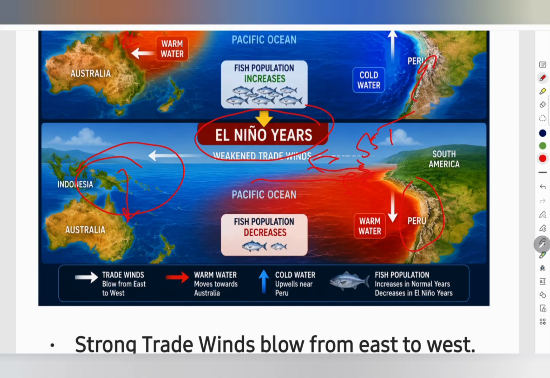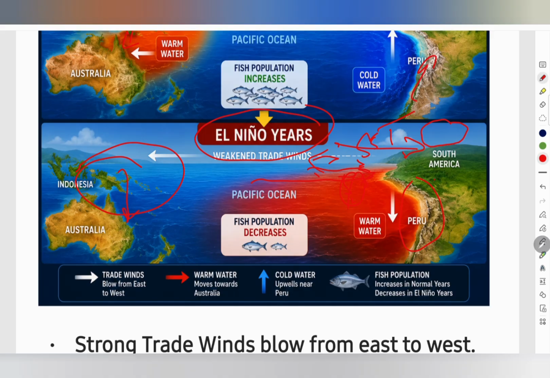But during El Nino, the warm water shifts towards the east side. As a result, cloud formation and rainfall also shift toward the central and eastern Pacific Ocean. This means Indonesia and Australia receive less rainfall during this period, and Peru and Ecuador receive more rainfall, which can even cause floods. So simply by changing the location of warm water, the entire rainfall pattern over the Pacific Ocean changes.